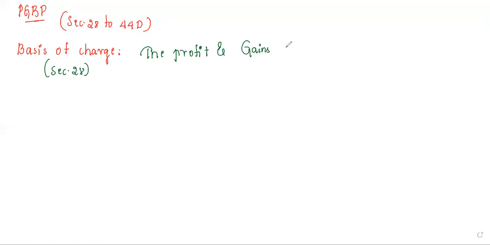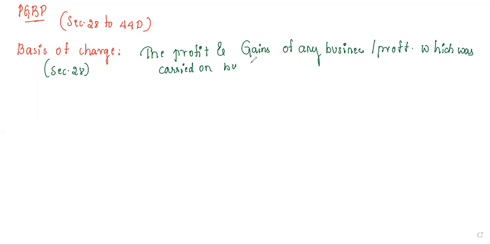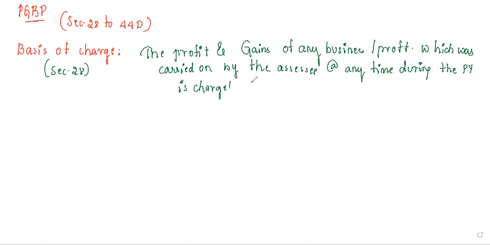of any business or profession which was carried on by the assessee at any time during the previous year is chargeable to tax under this head.